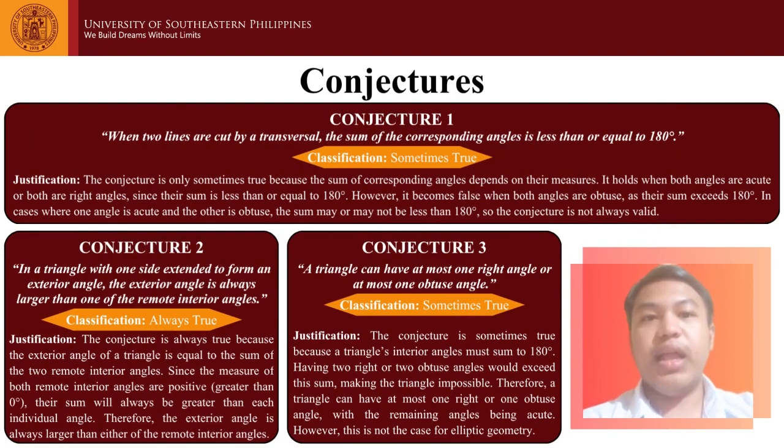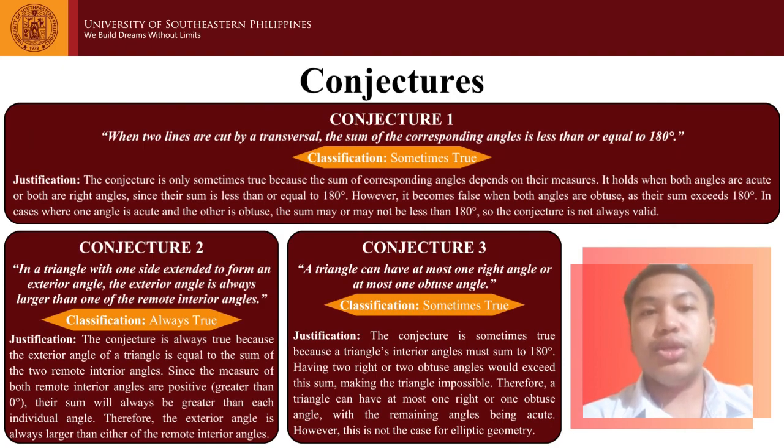When two lines are cut by a transversal, the sum of the corresponding angles is less than or equal to 180 degrees. This conjecture is sometimes true, because this will only be true if the transversal line creates two corresponding right angles or two corresponding acute angles. If we add two acute angles, their sum will be less than 180 degrees, while if we add two right angles, their sum will be exactly 180 degrees.